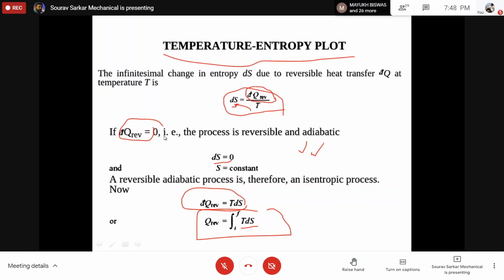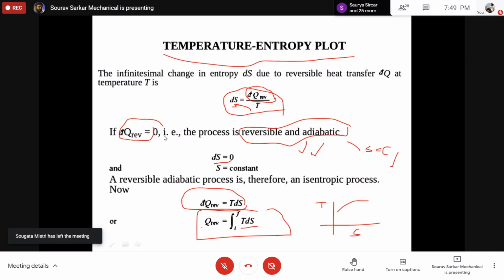Or, if I want to say it more clearly, an adiabatic and reversible process can be considered as an isentropic process. This is the first statement I am making. And the second statement is that if I draw any process on the TS diagram, Q reversible equals integration from i to f of TdS.